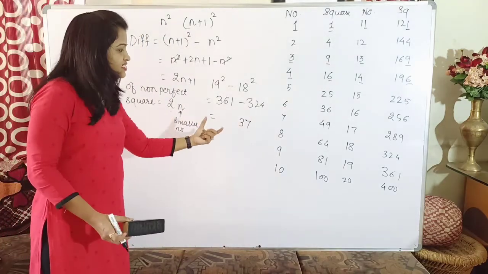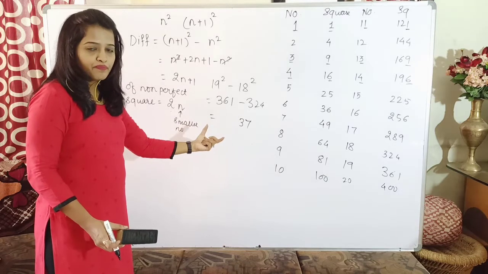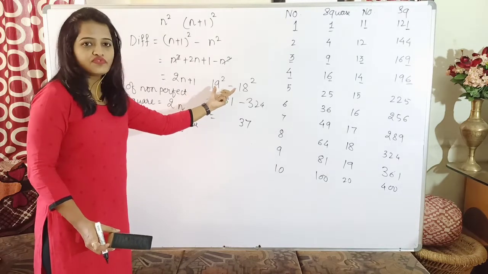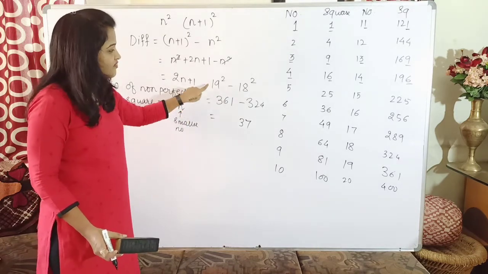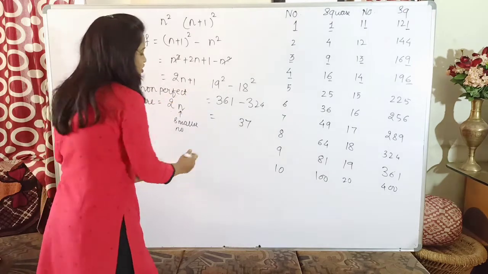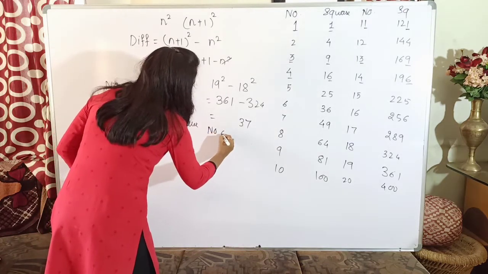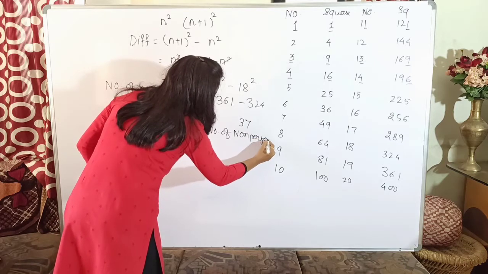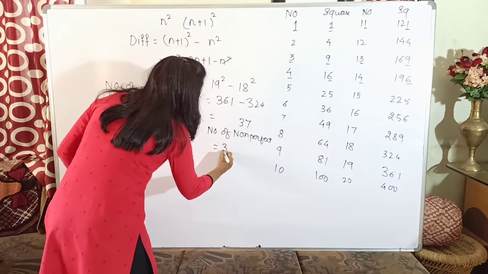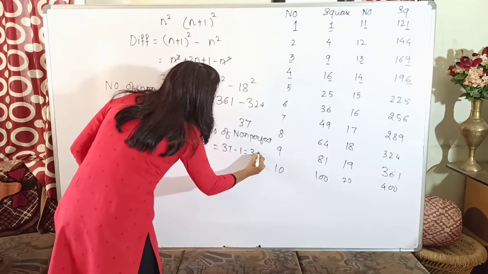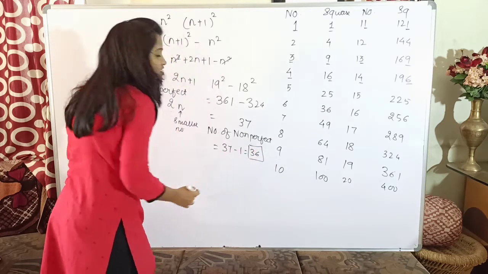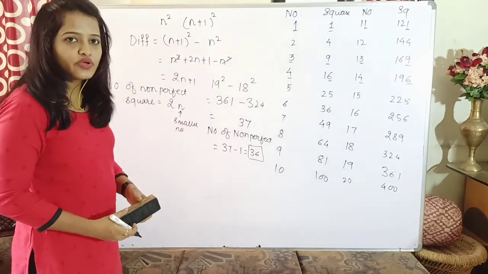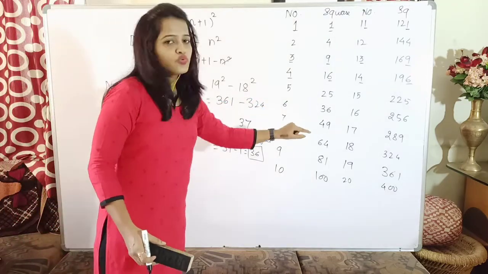So there are 37 numbers in the difference of the squares of 19 and 18. But since I have not excluded 19 square, if I have to find the number of non-perfect squares, I will again subtract 1 from this 37. So it will be 37 minus 1, which is equal to 36. So there are 36 non-perfect squares between 18 square and 19 square.